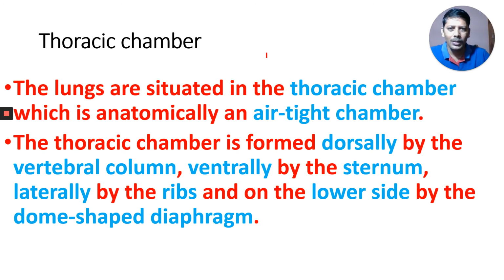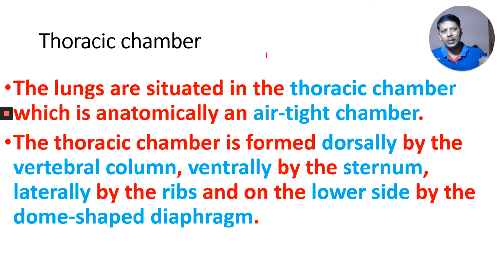Next, the thoracic chamber. Our lungs are situated in which chamber? The thoracic chamber, which is anatomically an airtight chamber. What would happen if there is a puncture to the thoracic chamber? For example, a person is traveling by a bus, suddenly falls down, and some nail or something pierces into the thoracic cavity.